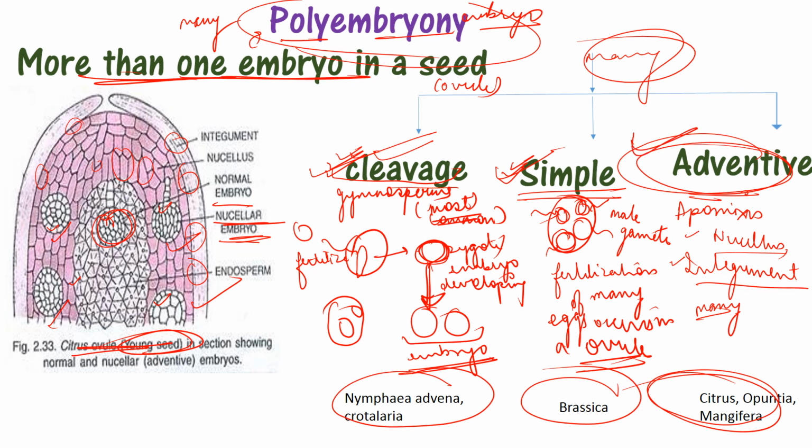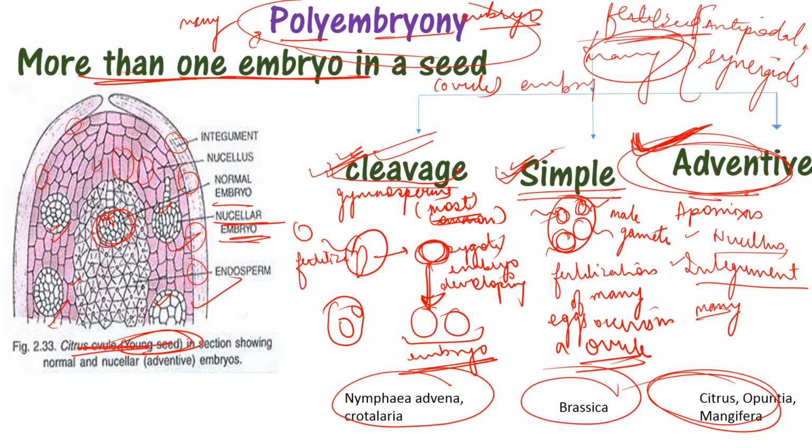In this, the embryo is produced from non-egg cells like nucellus or integuments. And in some conditions, the antipodal cells present in the embryo sac, or the synergids, also get fertilized by the male gametes, and this also grows into an embryo. But this occurs rarely, though it is also a condition of polyembryony.